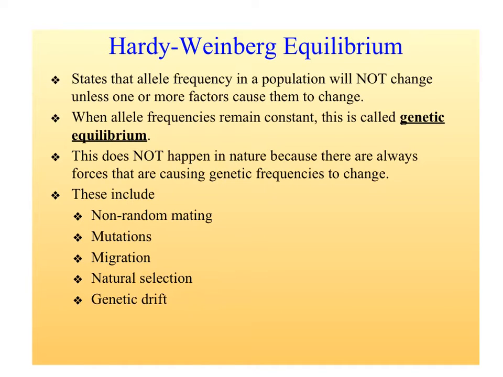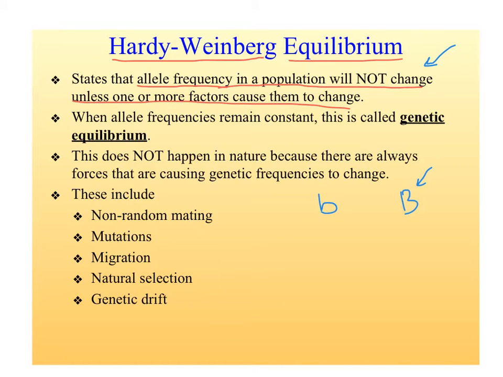Today we're going to be going over something called the Hardy-Weinberg Principle, or otherwise called Hardy-Weinberg Equilibrium. That just means that allele frequencies, remember alleles are those things like little b for blue eyes and big B for brown eyes, the specific forms of the genes that give us our traits. That's what alleles are, if you don't remember. So it states that allele frequencies in a population will not change unless one or more factors cause them to change. So definitely know that. That is the Hardy-Weinberg principle, and it's also called Hardy-Weinberg Equilibrium.